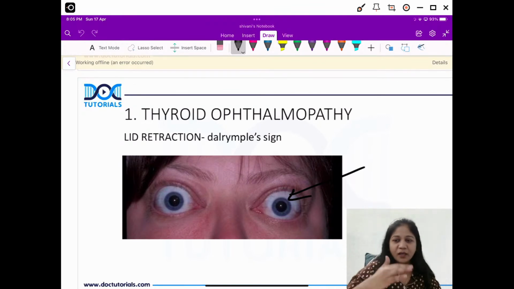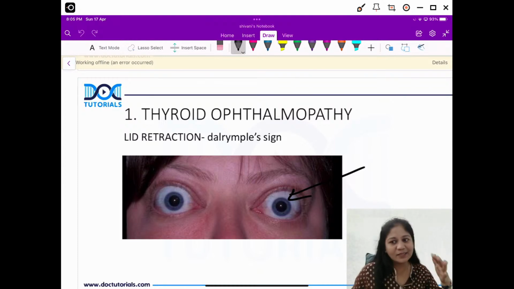Okay, so I think now we can just quickly go through the images again very quickly. In 5 minutes we'll just complete it. Those who joined late, they can go through it.